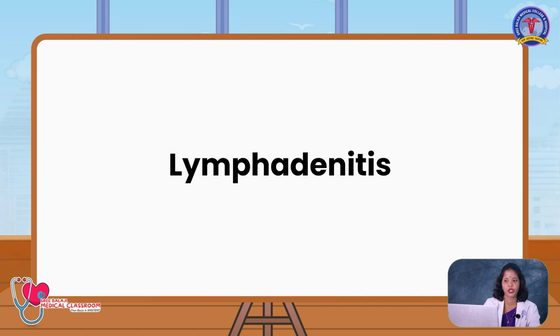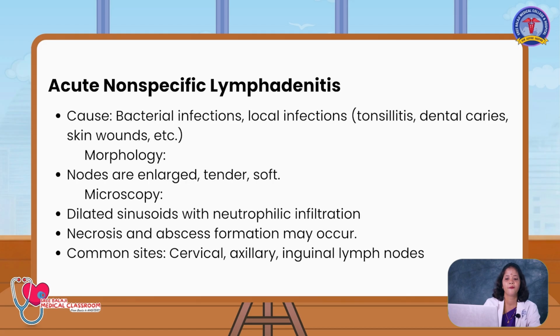Now we are going into lymphadenitis. There are two types, non-specific and specific. In acute lymphadenitis, the cause will be mostly bacterial. Here the nodes are enlarged, tender and soft. Microscopically, you will see dilated sinusoids with neutrophilic infiltration; necrosis and abscess formation may occur.